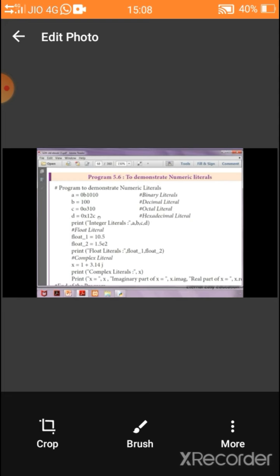Let's see the float literal. Float means it includes a decimal point and the fractional part of the numbers. Then complex numbers. In complex, the imaginary part and real part are combined together for scientific purposes. So these are the types of numeric literals.